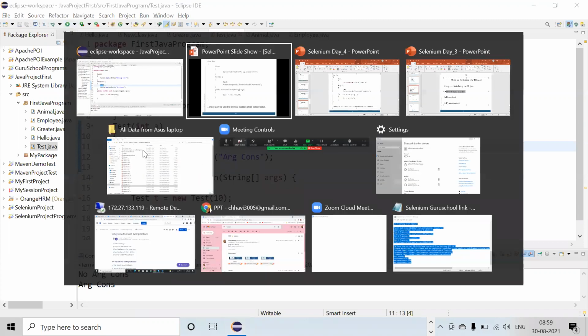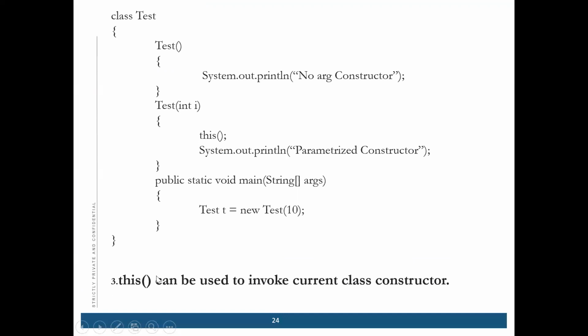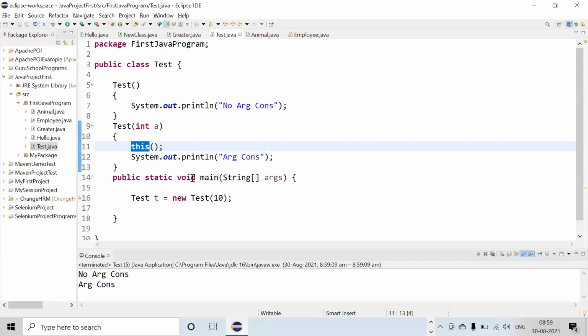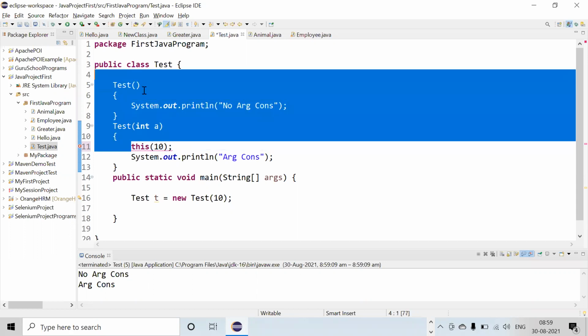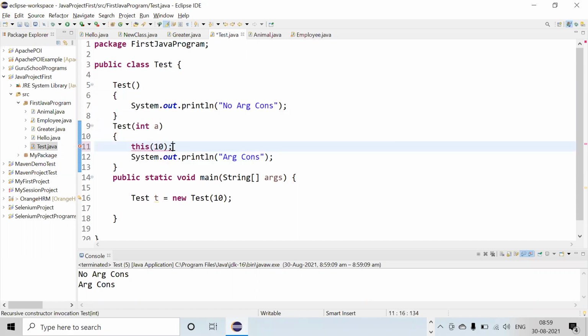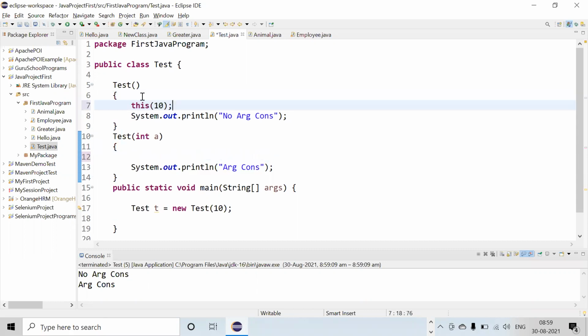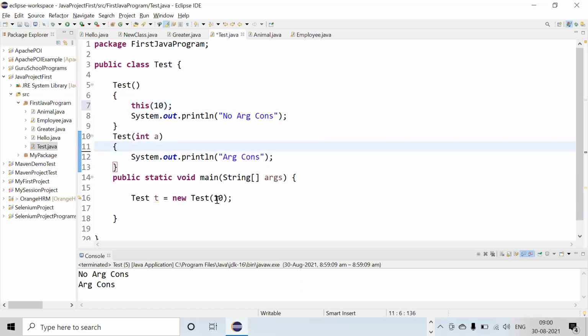Okay, the same thing which I'm telling here, this with a parenthesis can be used to invoke a current class constructor. Okay, if we are passing here 10, then what will happen? Suppose we are passing 10, not here, because we cannot call it inside this, right? Here. Okay. Then what will happen? First the argument constructor, then the no argument constructor.